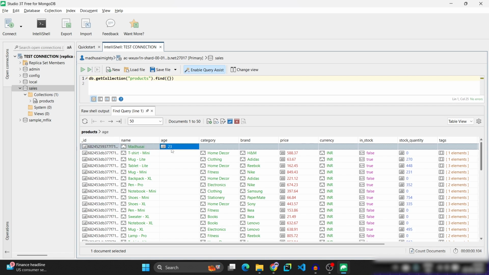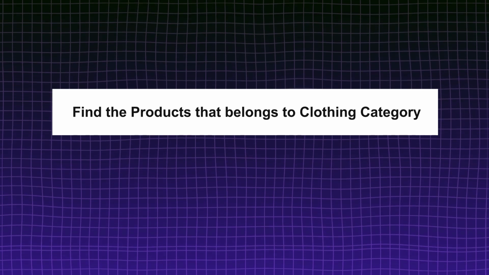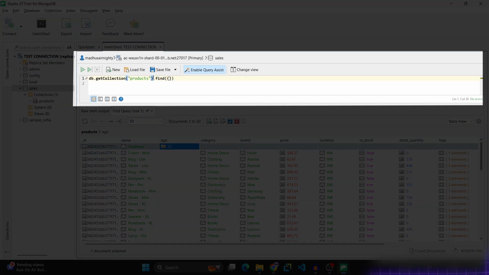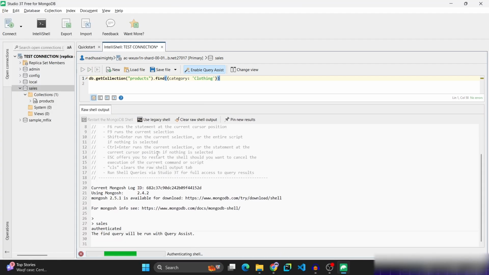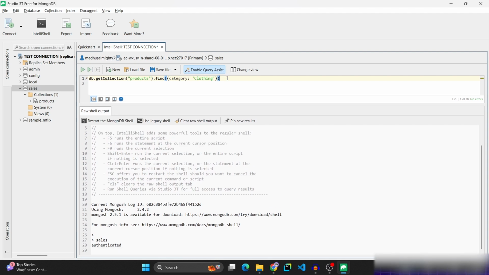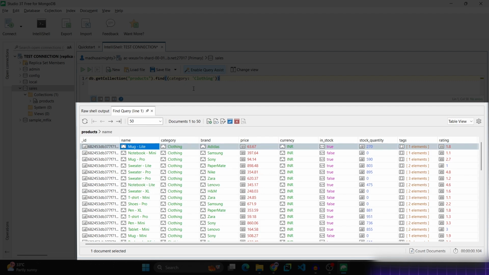Now let us find all the products which are related to the category clothing. In the query section, db.getCollection of products.find, and under this object we need to find. A simple .find method finds every piece of data present in that collection. If you want to find all the products related to category clothing, then under find, in the object, you need to enter a key value pair. For example, category, and we want clothing. Now press Control and Enter. If it is taking too long to respond, close it, and press Control plus click again. Here you will find only the products which are related to category clothing.